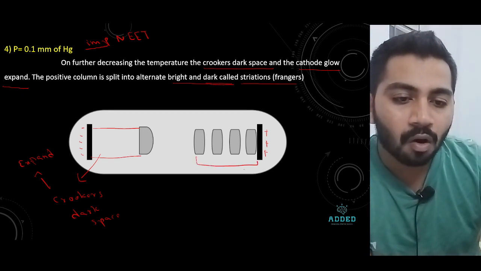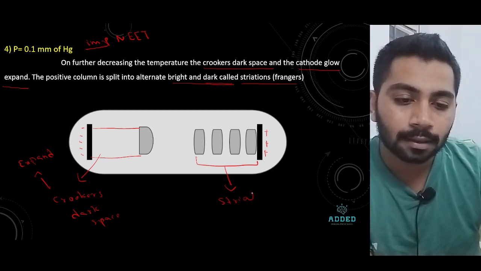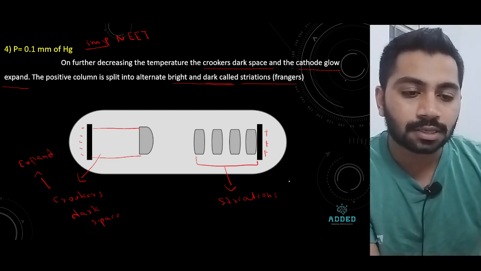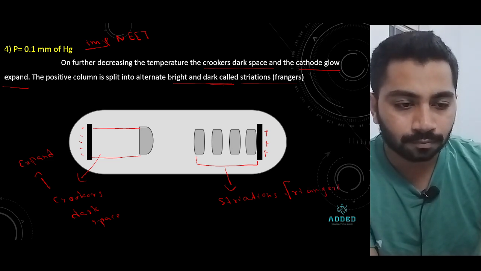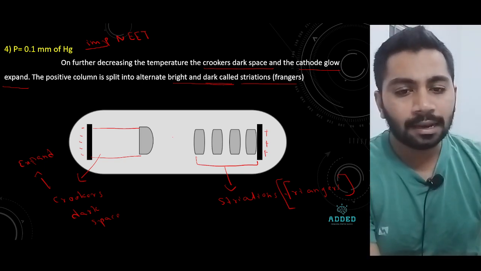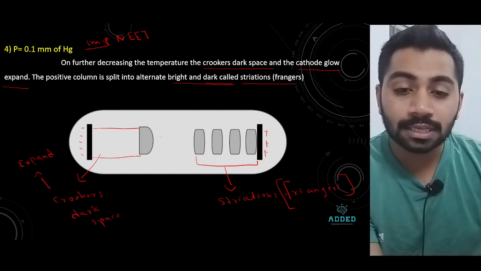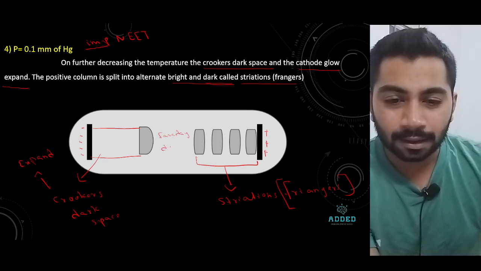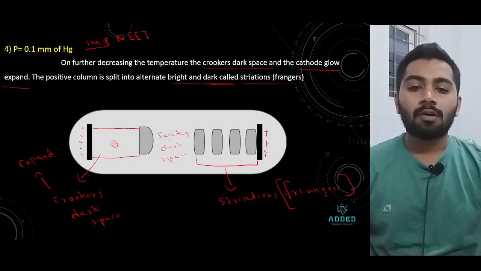That we call striations, or you can say fringes of the positive column. And this area, I will write, is the Faraday dark space. This area is the Crookes dark space.